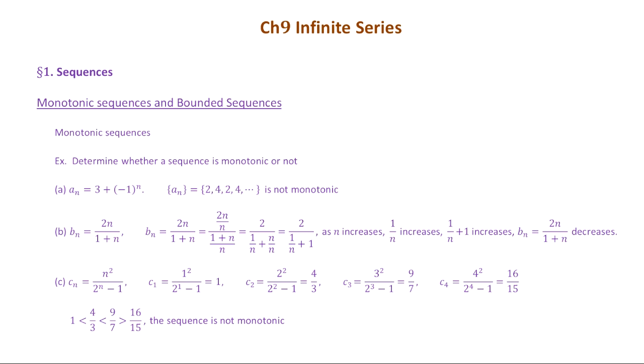So the sequence increases initially, but then starts to decrease at C4. So the sequence is not monotonic. It has some fluctuation. So that's the third example. Any questions? Okay, so that's monotonic sequences.